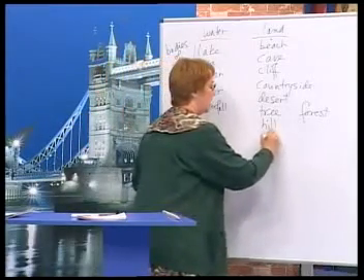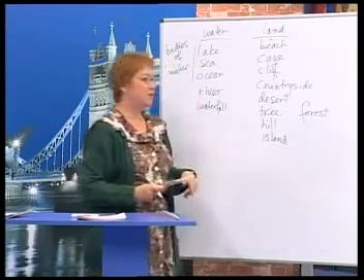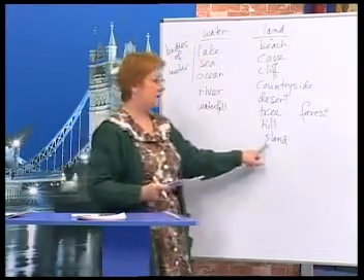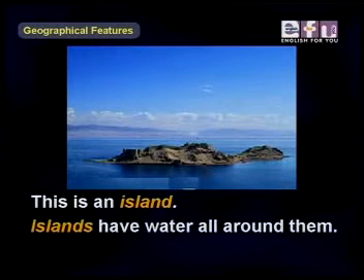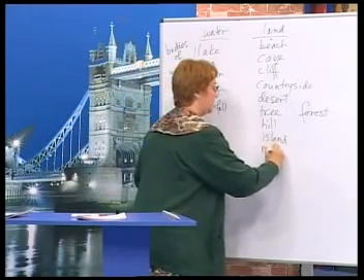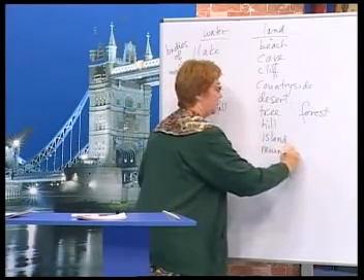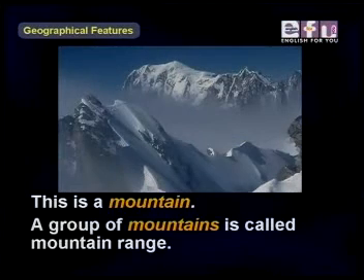We have an island. This is special because we don't say the S. This is an island. Islands have water all around them. Next is mountain. This is a mountain. A group of mountains is called a mountain range.